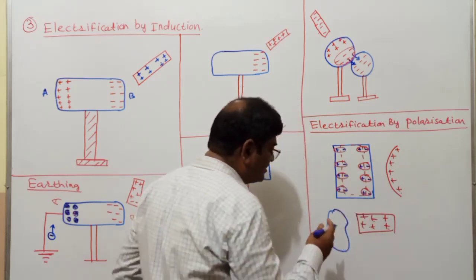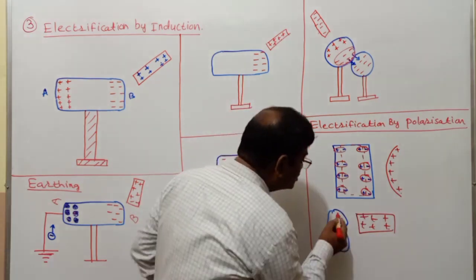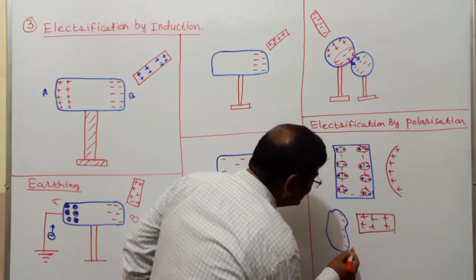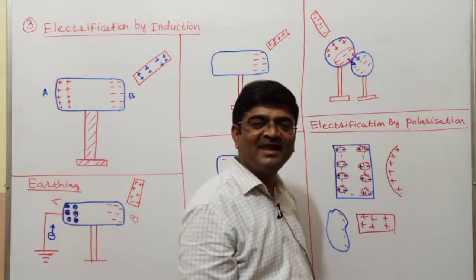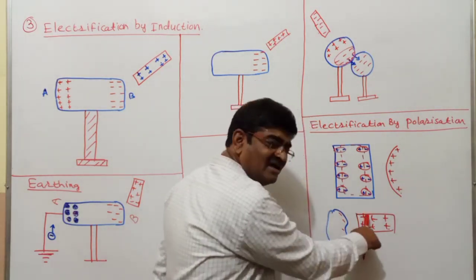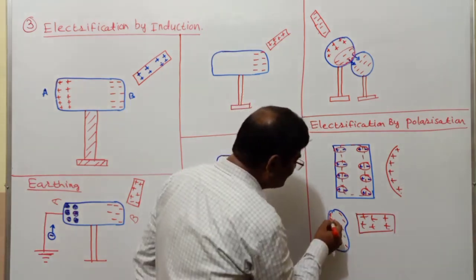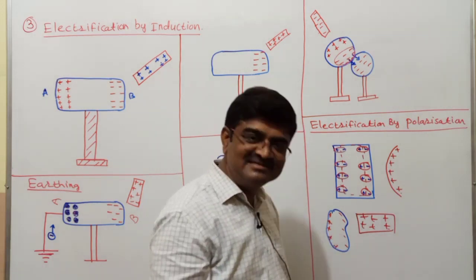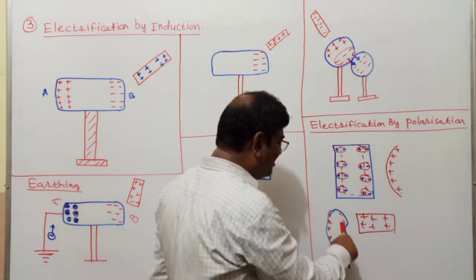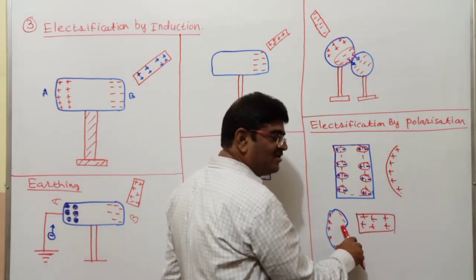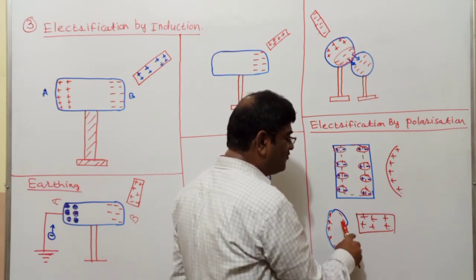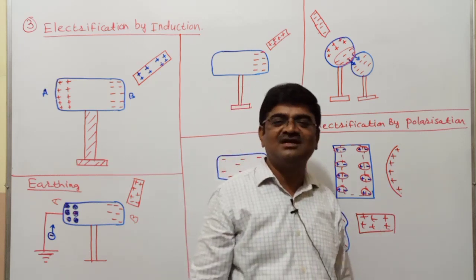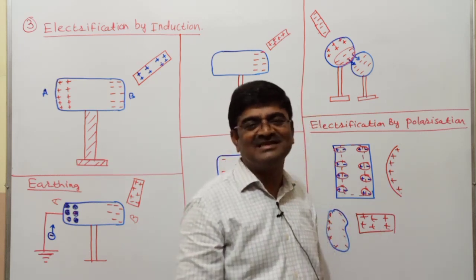So because of that, I will see the nearer face negatively charged, the farther face positively charged, and as a result of the negative charge on the nearer surface, you will see the paper getting attracted towards the glass rod, or towards the pen, you can say.